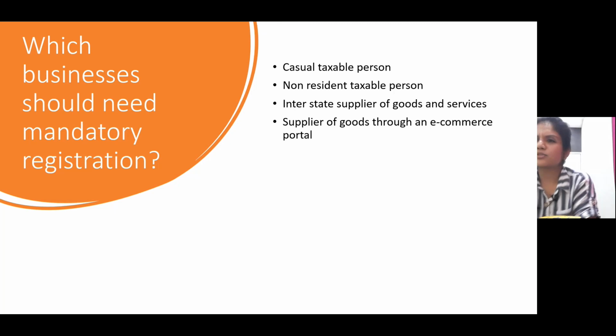Now, the word casual is telling that it's very casual, no? But the casualty is for whom? It's for occasional or seasonal businesses, which need to register their business under GST in this category. Seasonal businesses do the business in a seasonal manner, and their business will not have a continuation. For one particular season they are going to do a business. After that, they are going to shut down their business again. Next year, in that same season, they are going to do it. In that scenario, they have to definitely get registered.